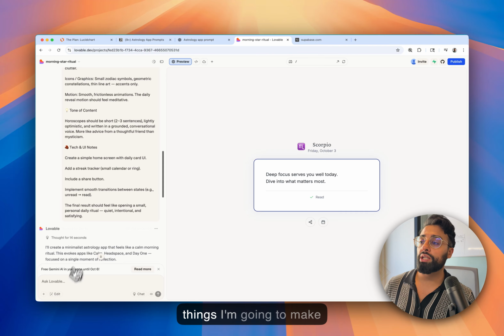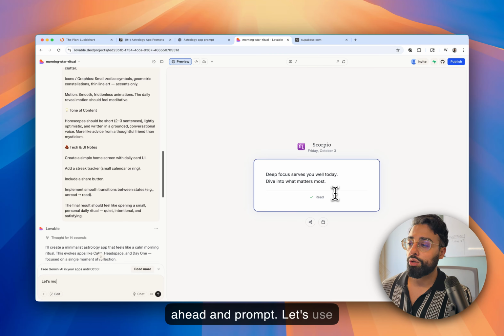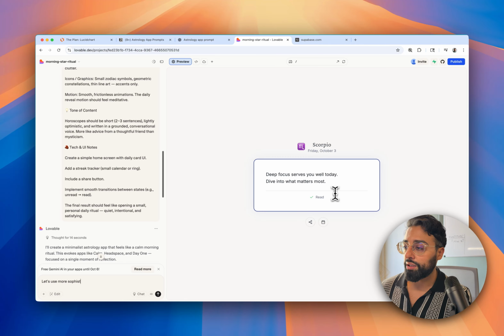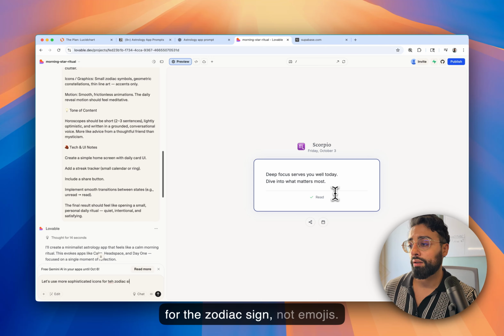So there's two things I'm going to make changes on. Let's actually go ahead and prompt. Let's use more sophisticated icons for the zodiac sign, not emojis.